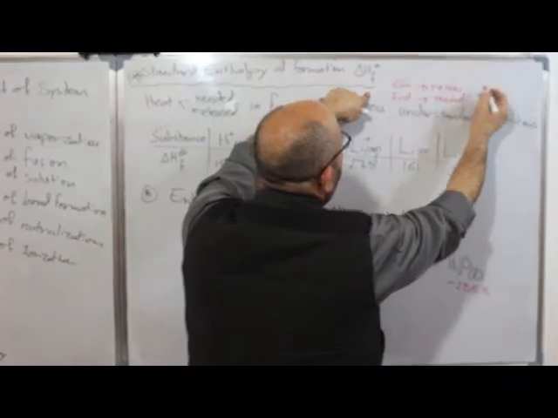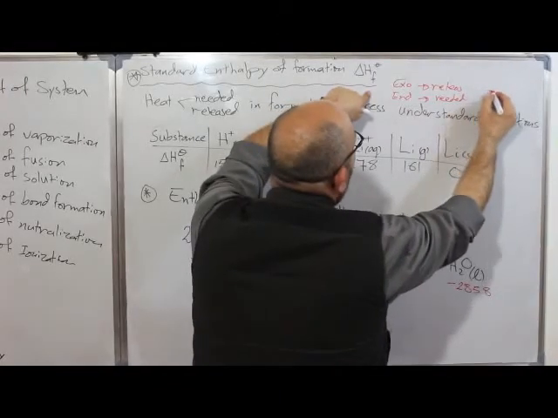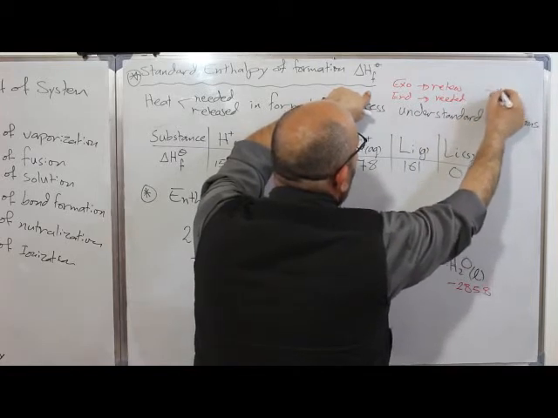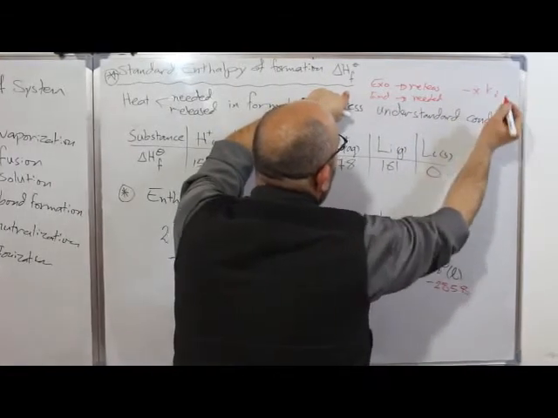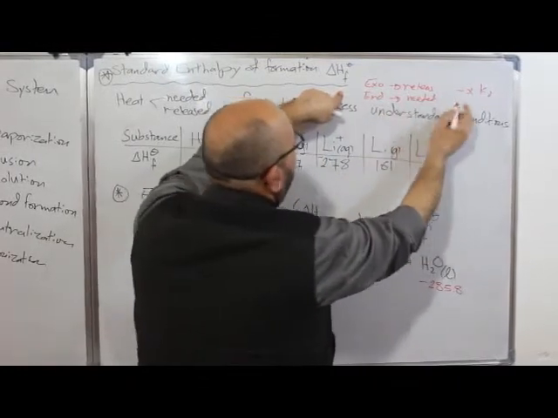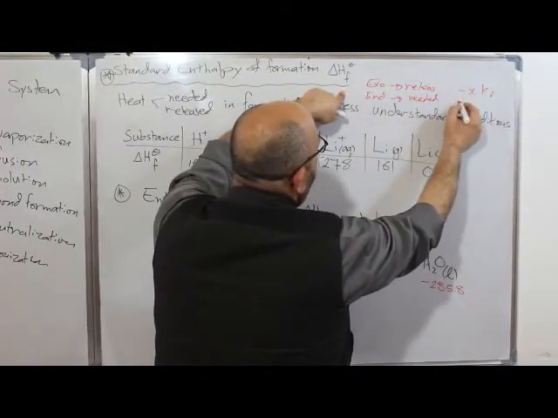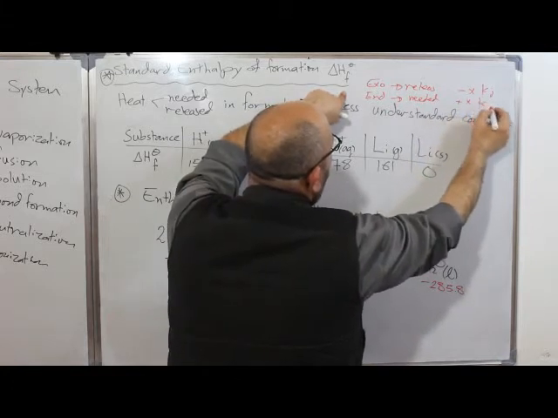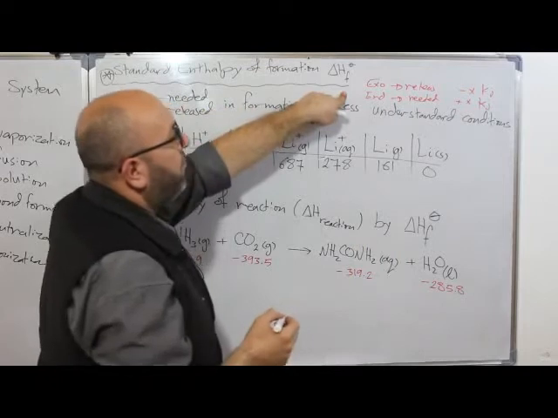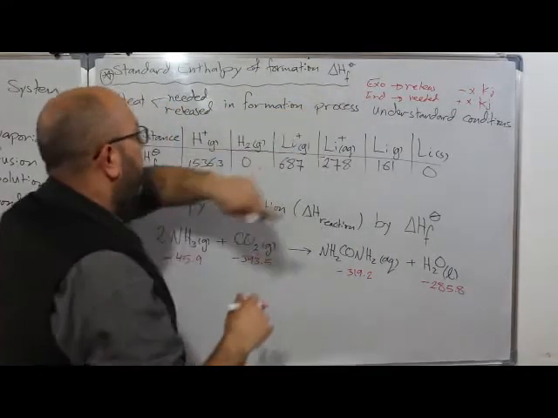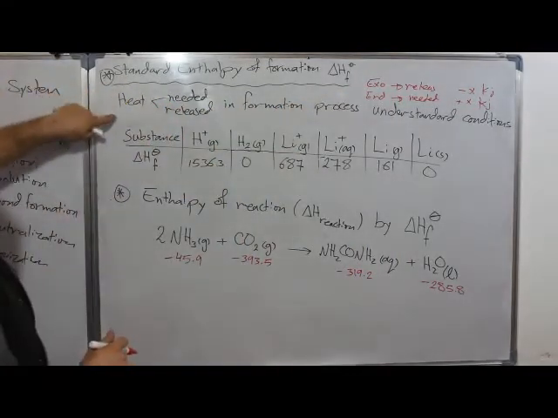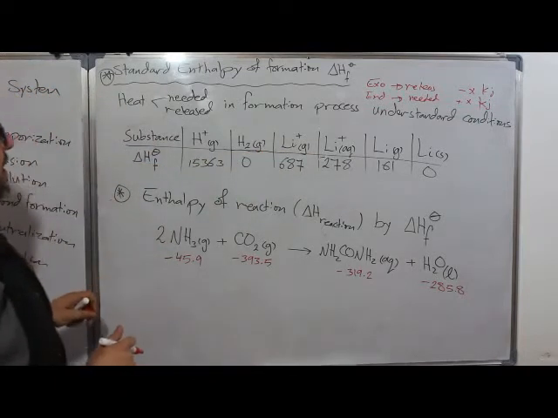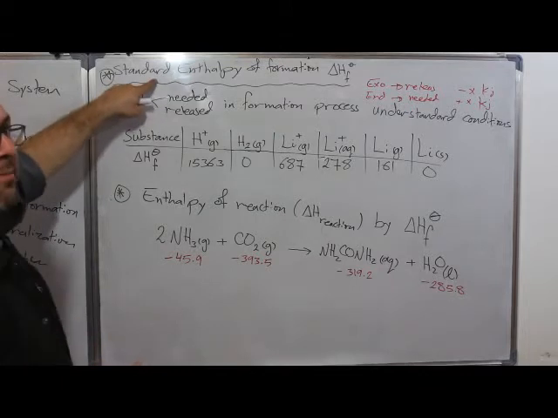Released is represented by negative amounts of energy, negative X kilojoule. And if it's needed, it's represented by positive X amounts of energy in kilojoules or kilocalories, whatever.